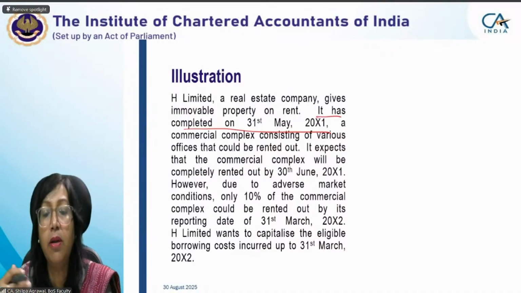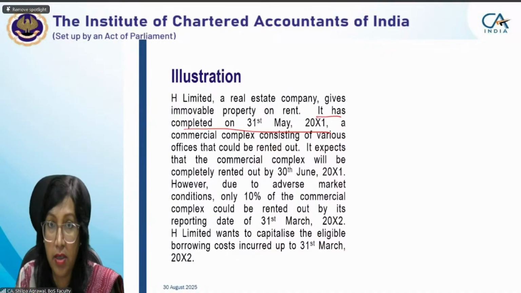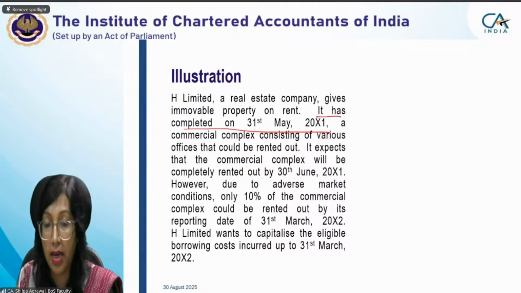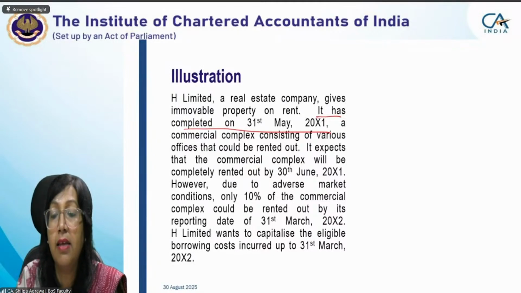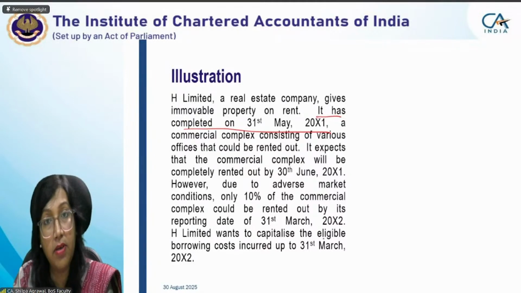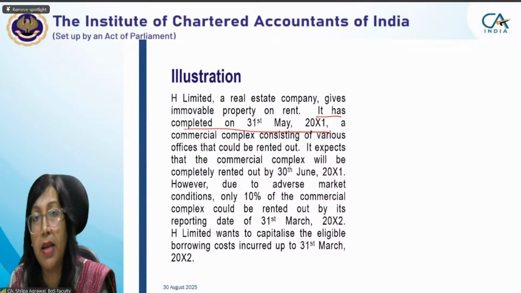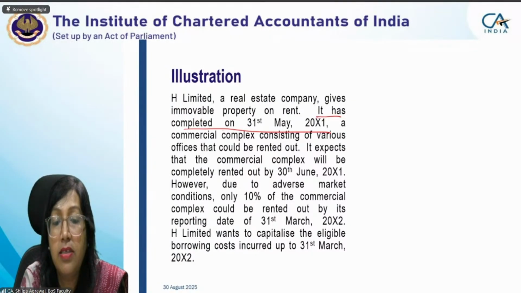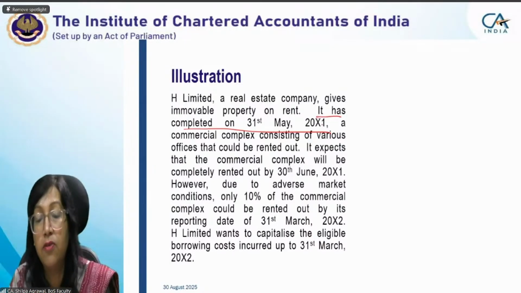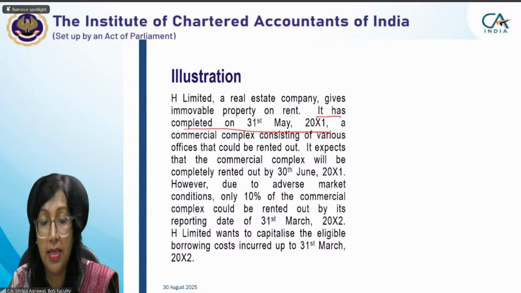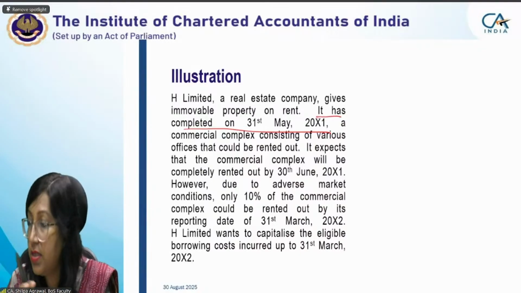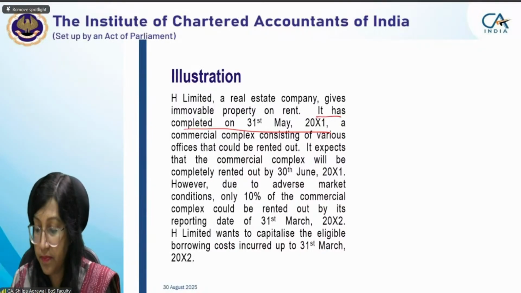We were not able to give it on rent for reasons like adverse market conditions, which are not in our hands. But that doesn't mean we can continue capitalizing the borrowing cost, because the asset is ready for its intended use by 31st May. So we have to stop capitalization on 31st May. That is, cessation of capitalization will be on 31st May. Is it clear? Yes, ma'am, now it is clear.